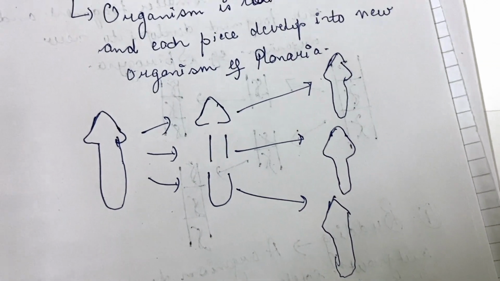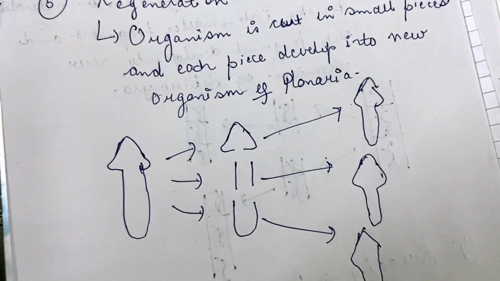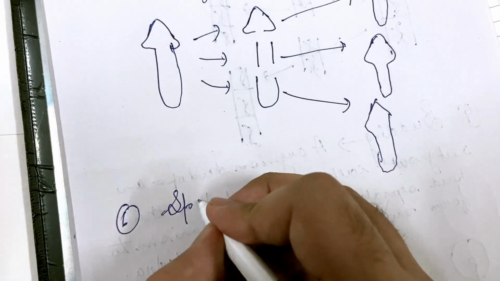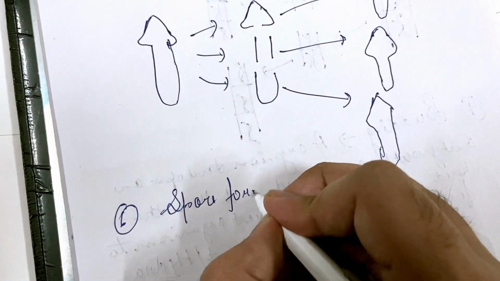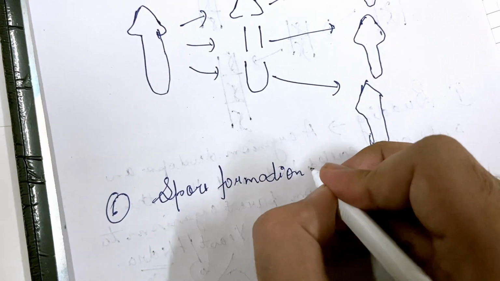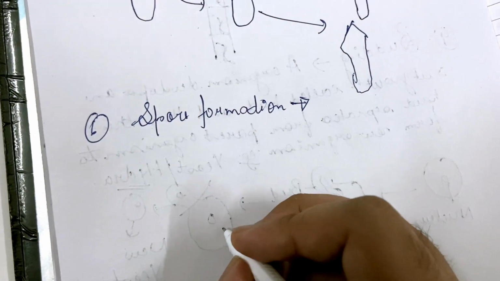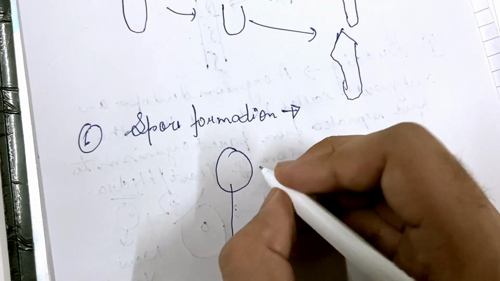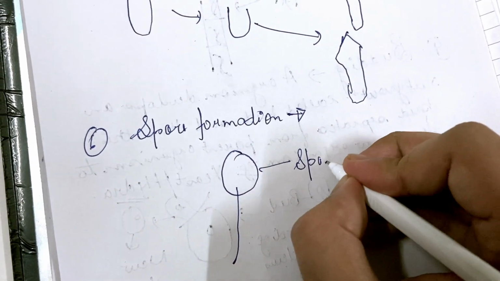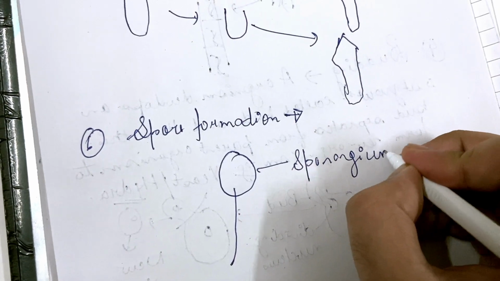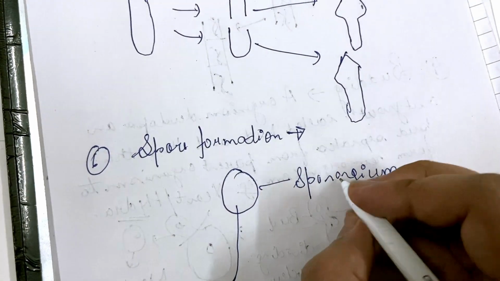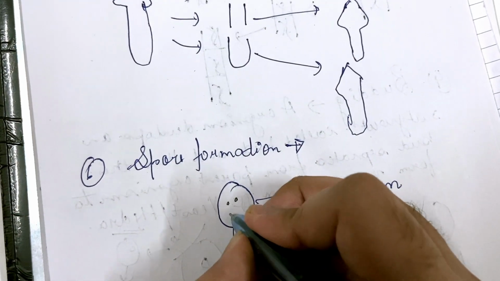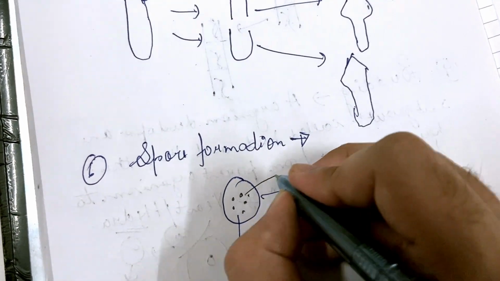So each part has developed into a new planaria. This is regeneration. Now let us look at the sixth type of asexual reproduction, that is spore formation. In spore formation, the spores are formed inside a structure known as sporangium. This is the sporangium and these are the black colored spores which are formed here. These are the spores.